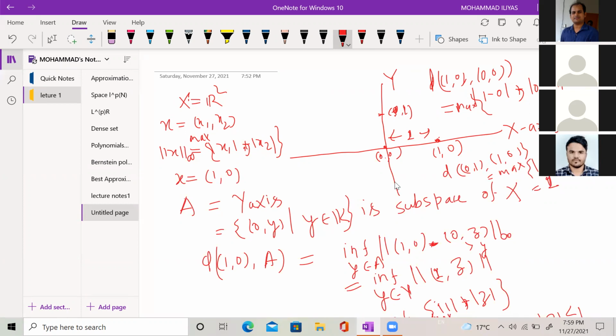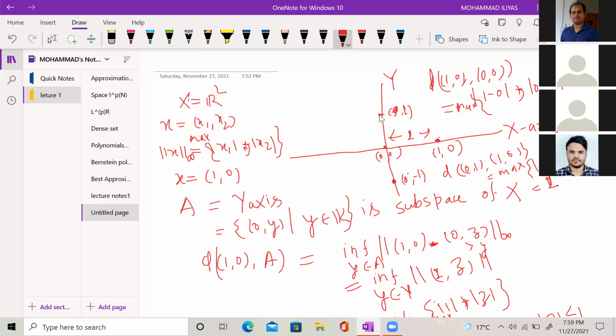If I take another point, say (0, minus 1), and find the distance between this point (0, minus 1) and (1, 0), it will be the maximum of |0 minus 1| and |minus 1 minus 0|. So again, it is equal to 1. So this point is also a best approximate to the point (1, 0).